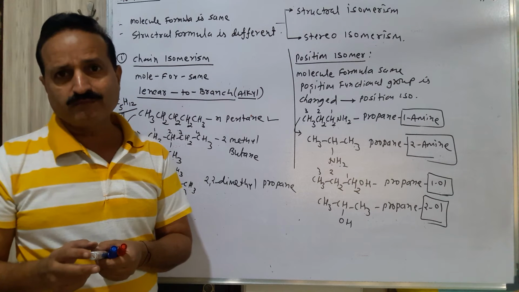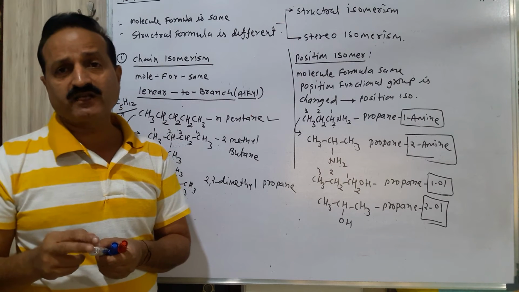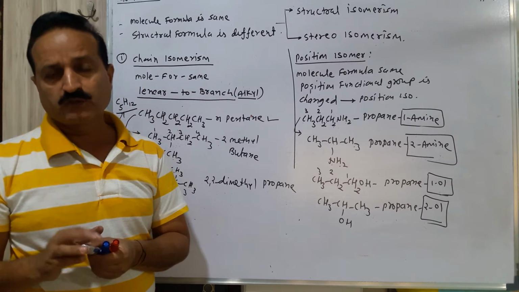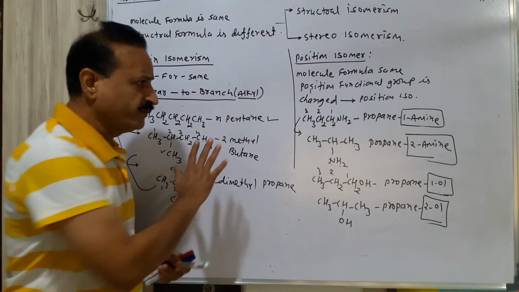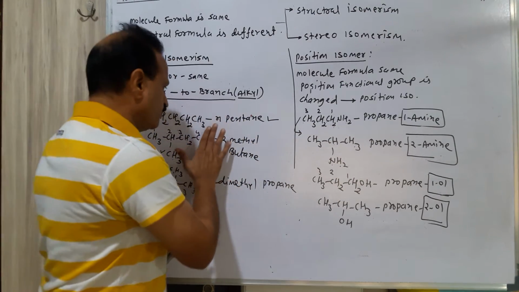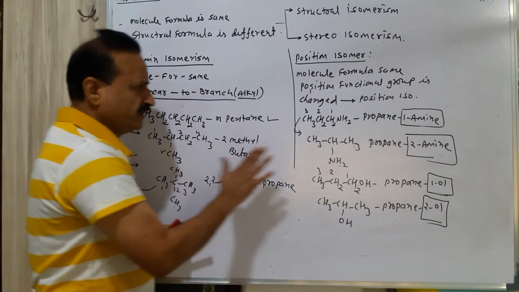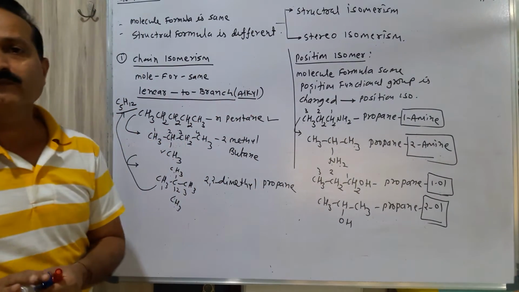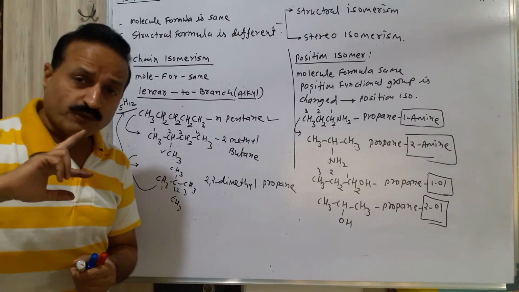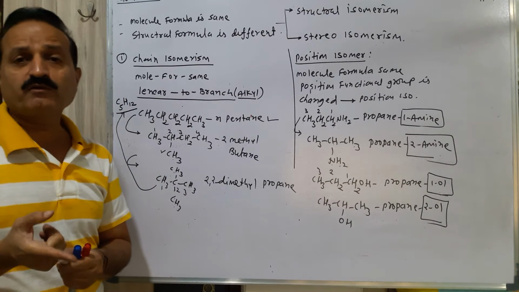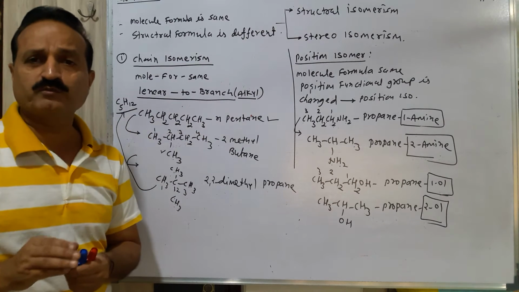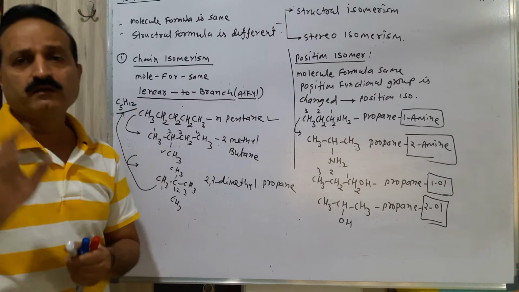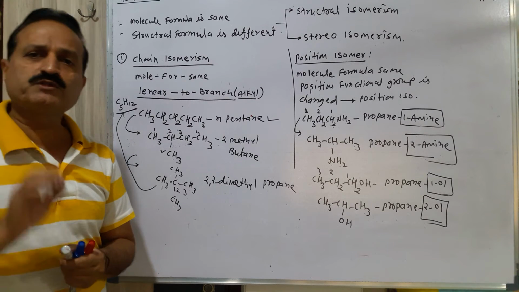While in branch and linear is changed, that is the position of functional group change. So that is position isomer. Difference between these two: here it is converted in alkyl in branch, here it is converted in functional group in branch. So position of functional group is changed. You cannot change the alkyl group in position isomer. You must change the position of functional group in the organic compound. That is the position isomer.